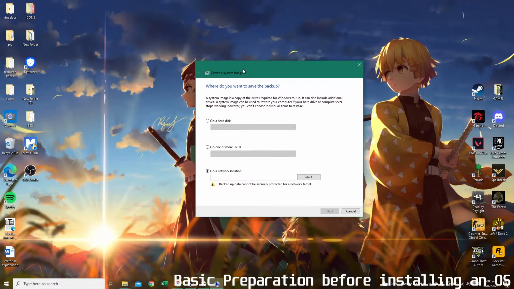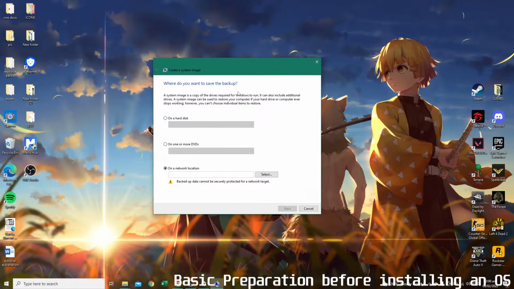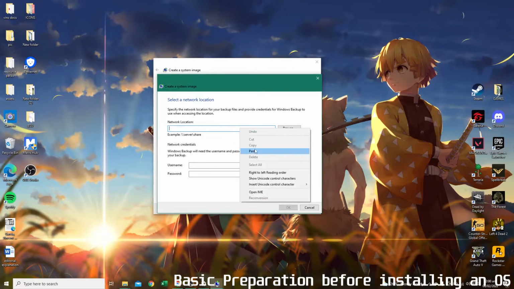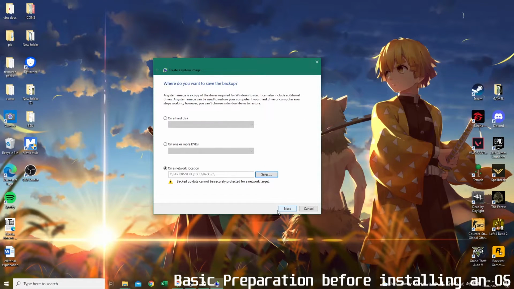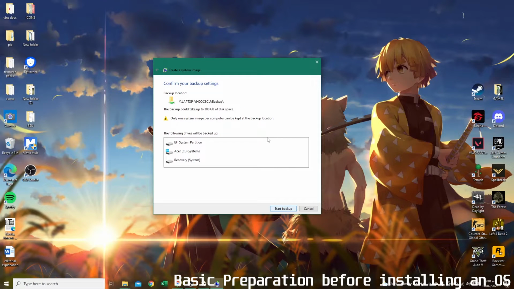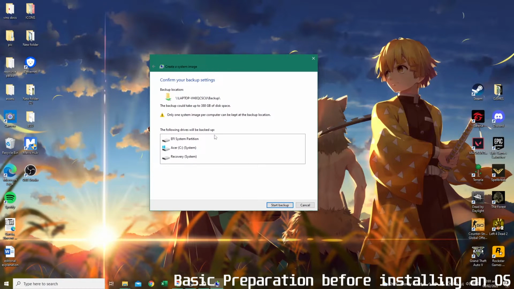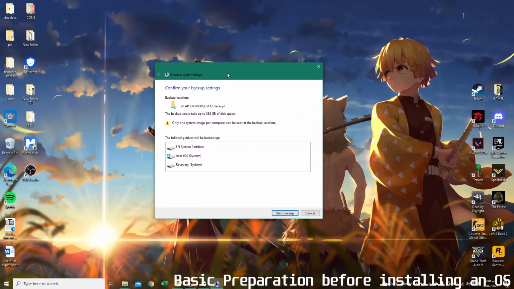Then, as you can see, we go back to the create a system image, then select on a network location, then paste the one that you have copied. Then put your username, then your password, then click OK, then click Next. There you go, you can back up your system.